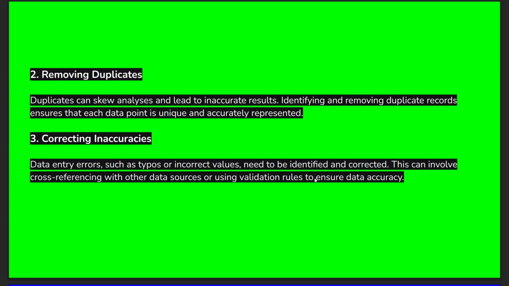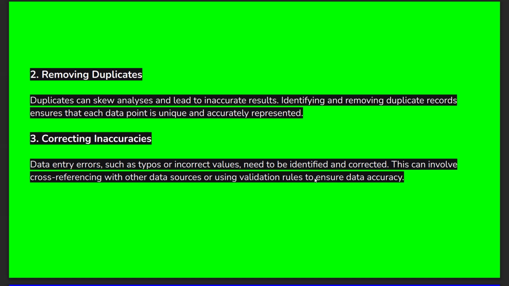By identifying and removing those duplicate records, the data points will become unique and accurately represented. If you identify and remove those duplicate records, it will ensure that the data points are unique and we can represent the data accurately. So this is removing duplicates from data cleaning.